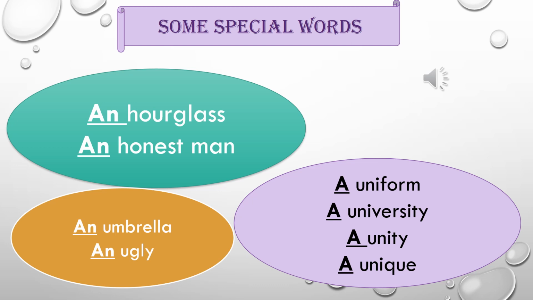When we say honest, again H is silent. And what are we hearing? We are hearing the sound of O, and O is a vowel. So we have used article AN with honest.